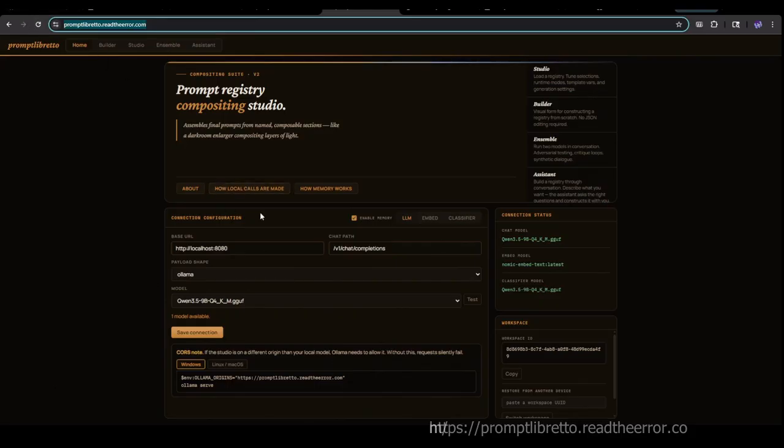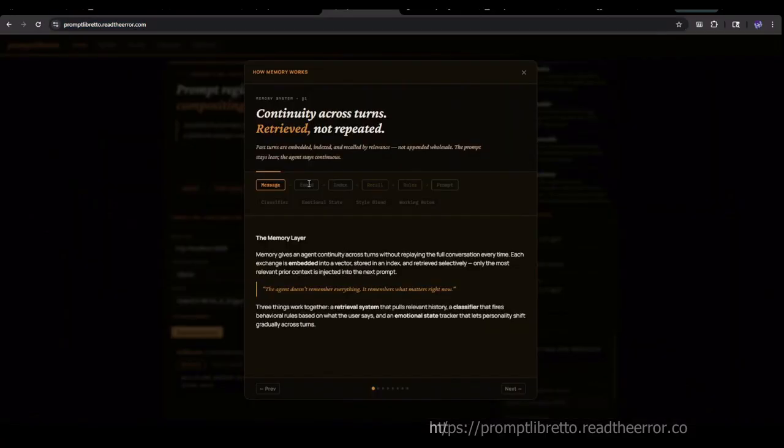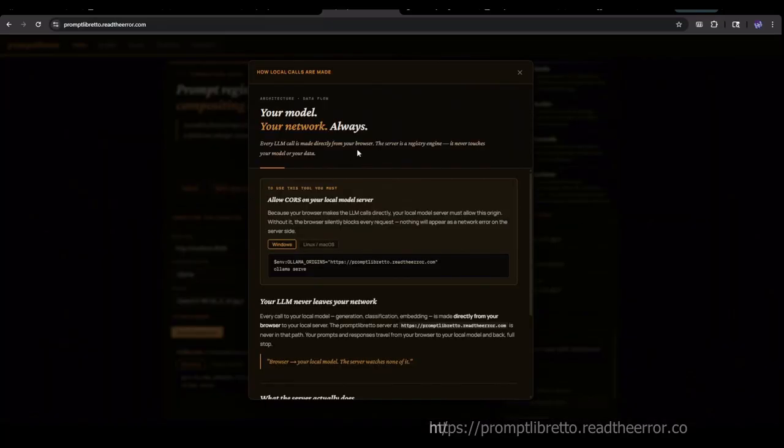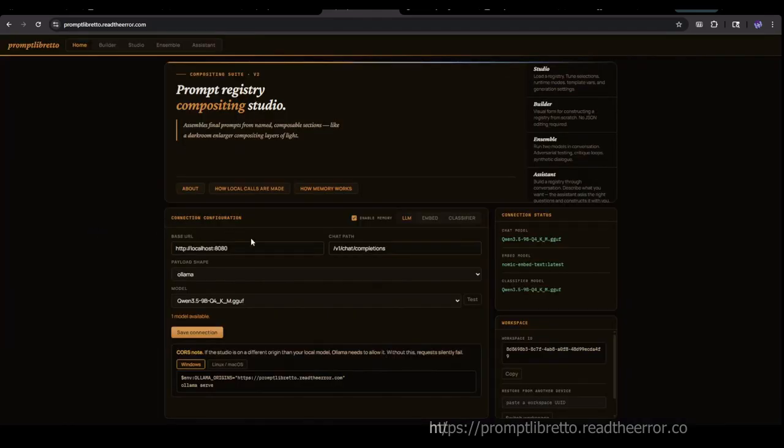In order to connect your local LLM models to the browser client side and the local no server calls, you can go ahead and click the how local calls are made. You can read this. You basically just have to allow an exception for your CORS setting to allow the communication between the browser and your LLM model. If you don't want to use the embed or classifier models, you can turn them off with this. You should be able to test and make all your connections here.